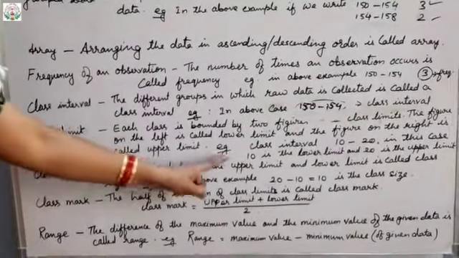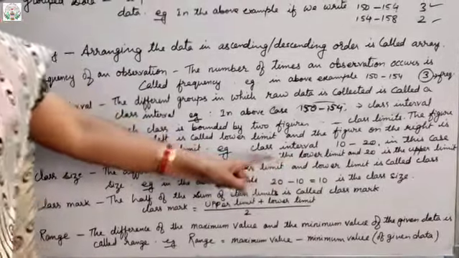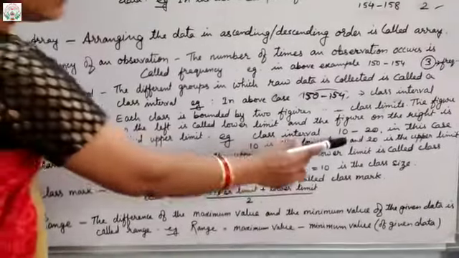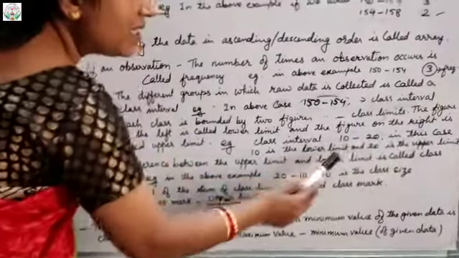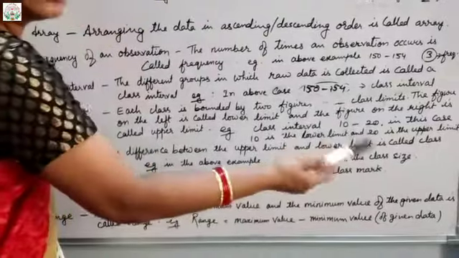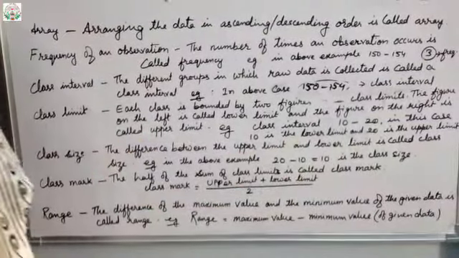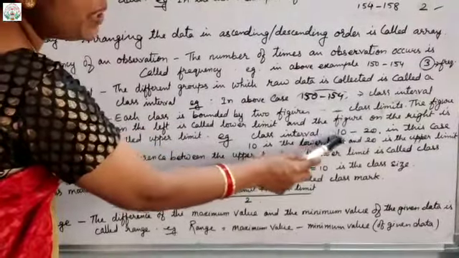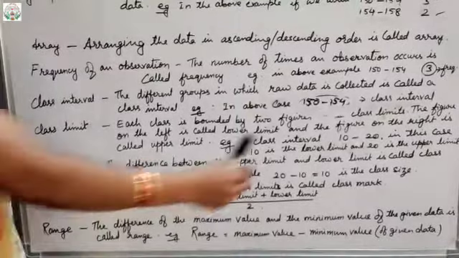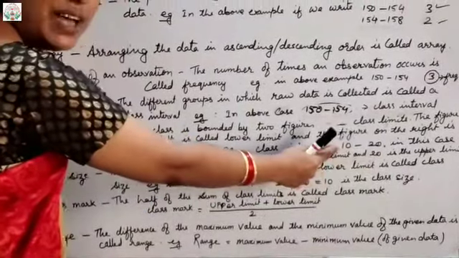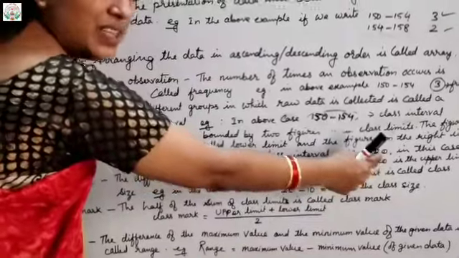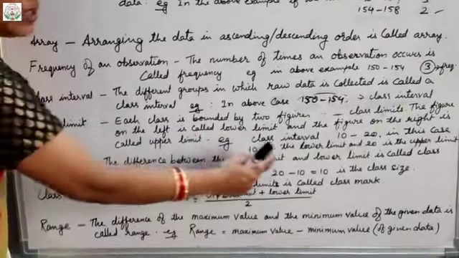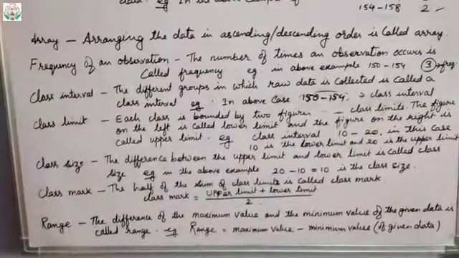Suppose one more example: the class interval is between 10 to 20. So in this class interval, the class limits are 10 and 20. Now between these two, what is the lower limit? 10 is the lower limit, because in the class limit the left hand side value is the lower limit and the right hand side value is the upper limit. So here 10 is the lower limit and 20 is the upper limit.